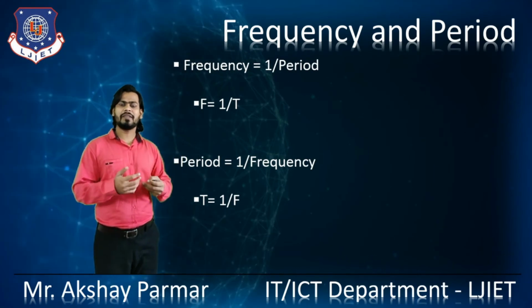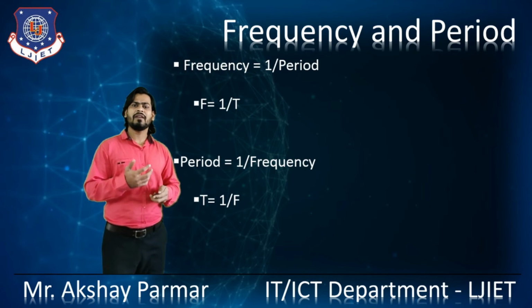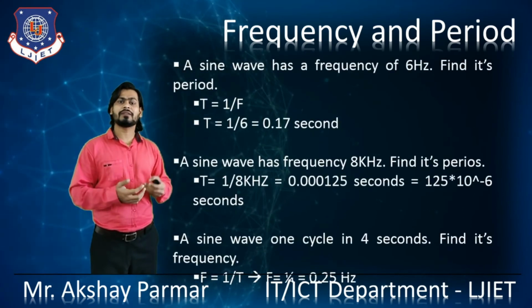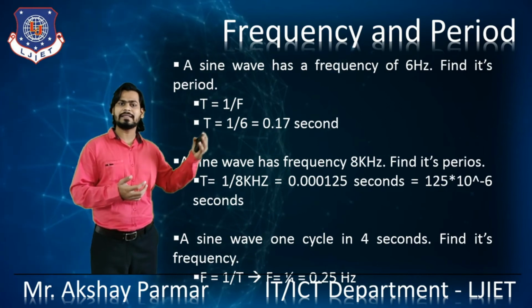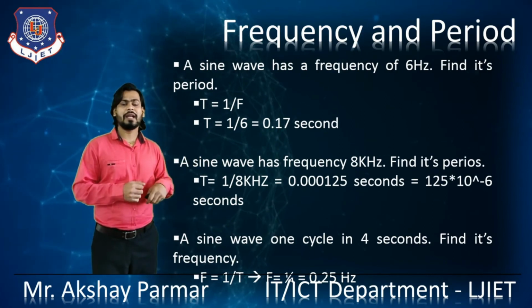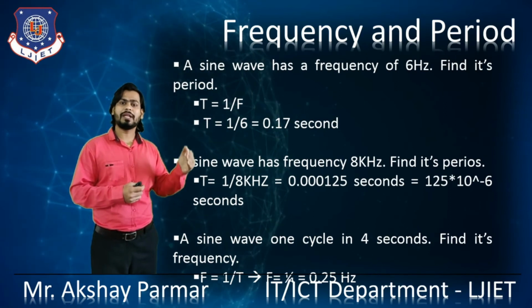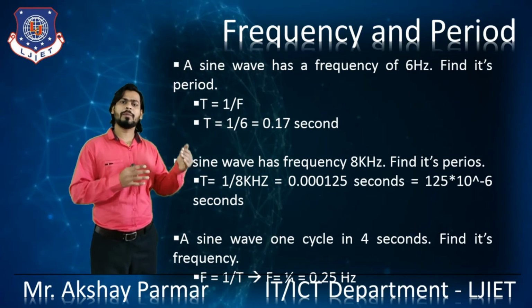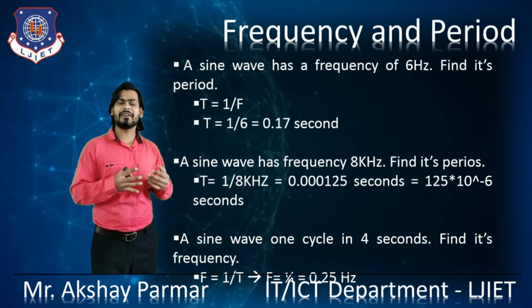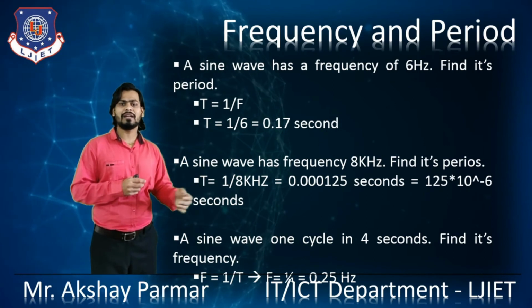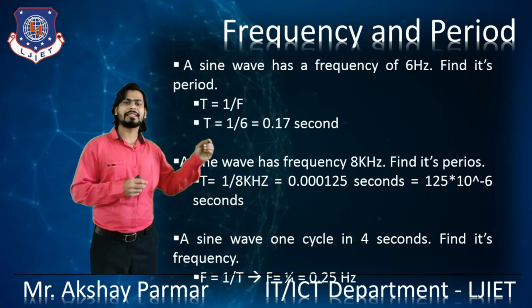By this relation, if we are given a frequency or a period, we can find the other parameters also, right? Let's see by the example. A sine wave has a frequency of 6 Hz. Find its period. As we have already seen, T is equal to 1 upon f. So T is equal to 1 by 6. So the period of that wave, which has a frequency of 6 Hz, is 1 divided by 6 seconds, right?